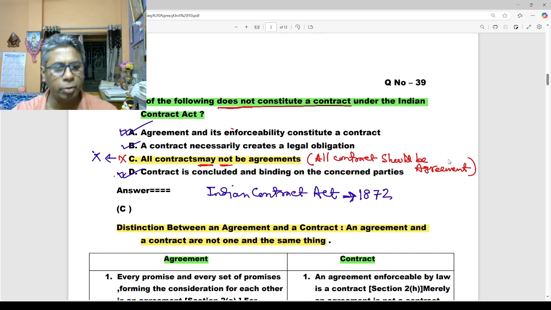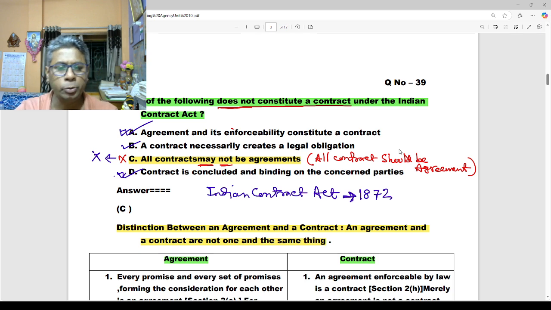They have given four options: agreement and its enforceability constitute a contract, is right. A contract necessarily creates a legal obligation, it is also right. And D, a contract is concluded and binding on the concerned parties, that is also right.